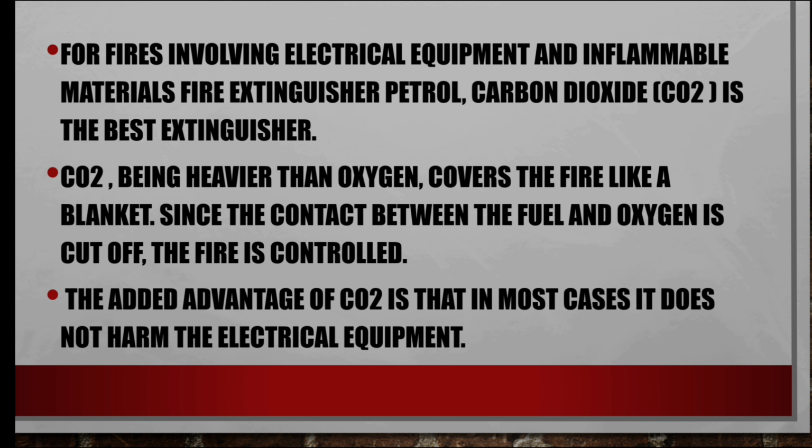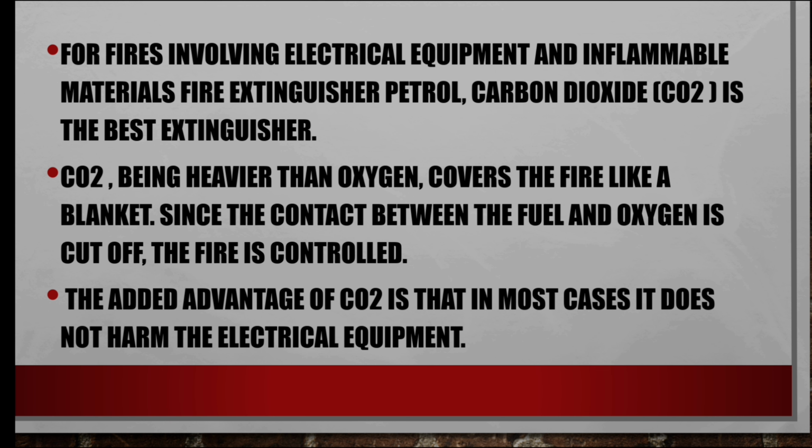Note the point. If any wood thing or any paper thing is on fire, you use water instead of carbon dioxide. But if any electrical equipment or any petrol or oil is on fire, instead of water you have to use carbon dioxide as a fire extinguisher, because it is heavier than oxygen, so it acts as a blanket and cuts the contact between oxygen and fuel.